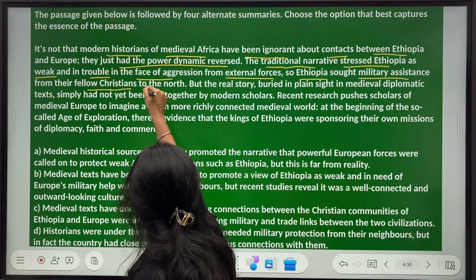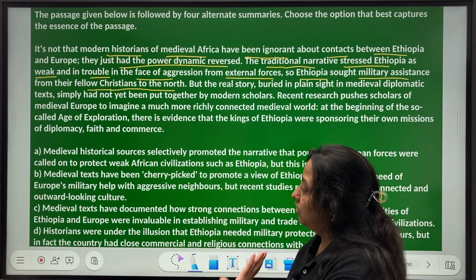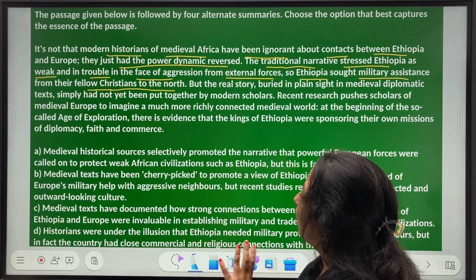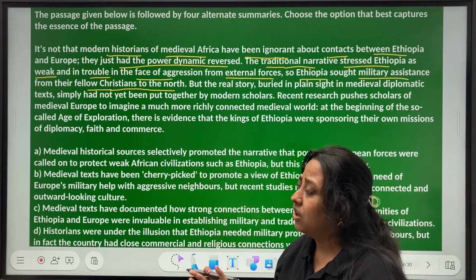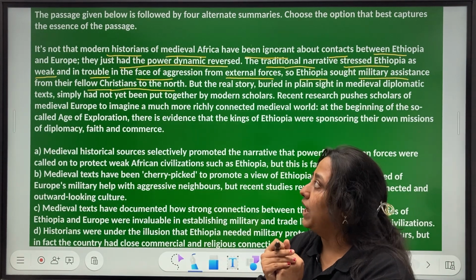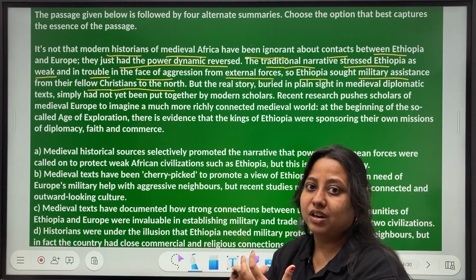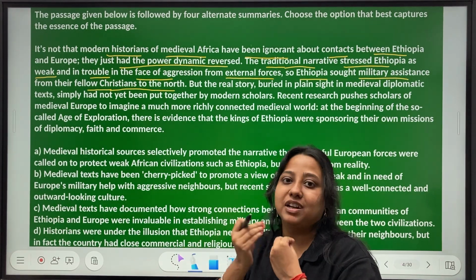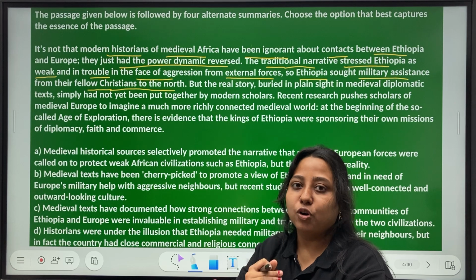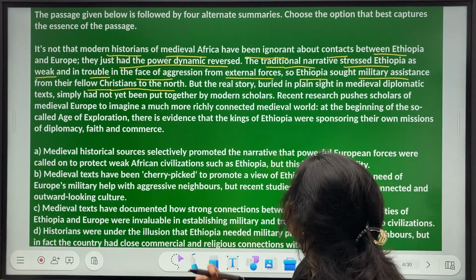So they were probably dependent on their neighbors from the north, their fellow Christians. So Europe, okay, Ethiopia and Europe. What was the connection like? So it is explained in a way like Ethiopia was dependent on Europe to protect itself. It was a weak nation and dependent on Europe to protect itself in the face of aggression.